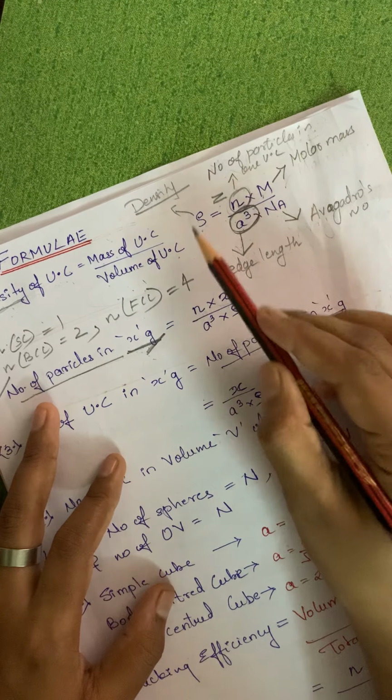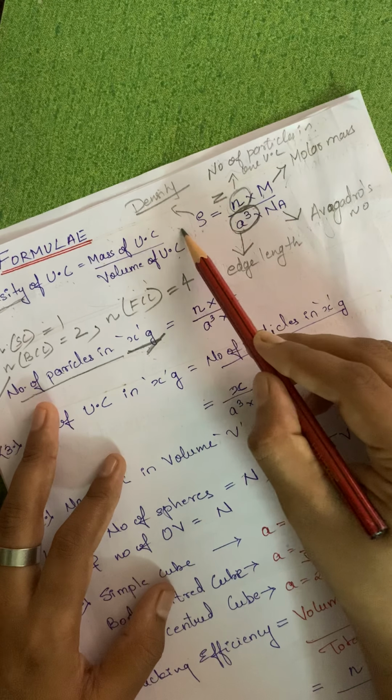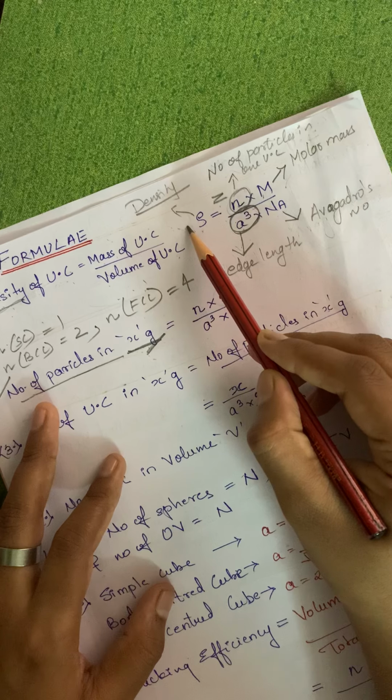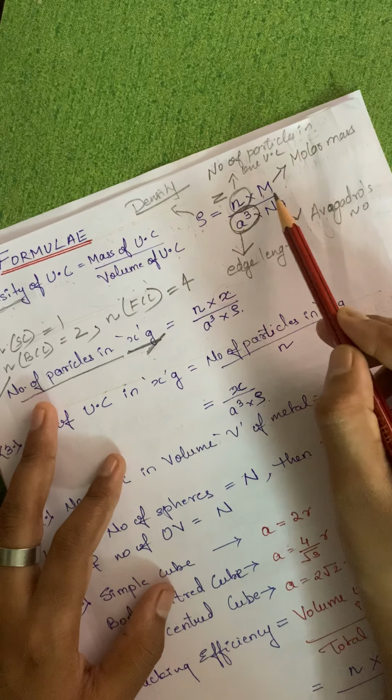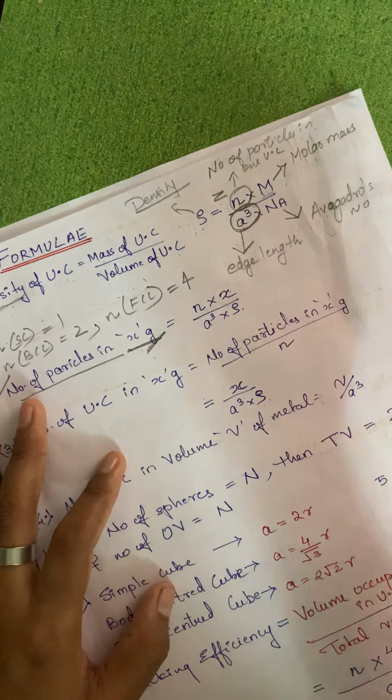Simple. From this formula only we can write it down. Density will come here and Na will go there. That is the number of particles. But we cannot refer to it as Avogadro's number since we are not talking about the molar mass over here. Instead of M, we are writing it as x, that is nothing but the mass in grams.